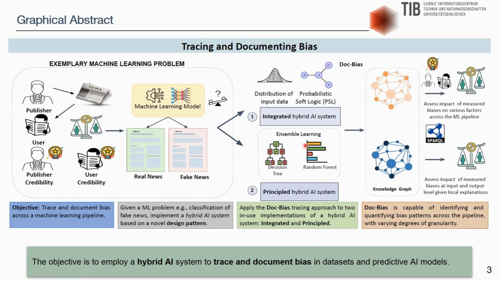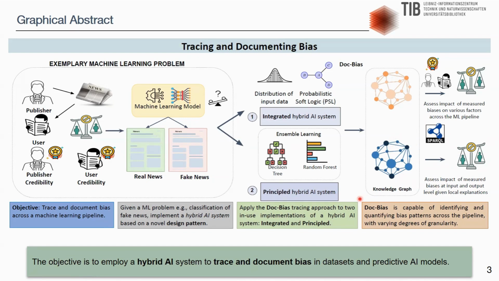In contrast, the principal hybrid AI system employs ensemble learning techniques such as decision trees and random forest algorithms to identify the features that are crucial for the classification of news as either fake or real. InterpretMe, as an analytical tool, is designed to trace and explain the predictive models which are utilized in the principal hybrid AI system. Moreover, the use of SPARQL queries enables the discovery of the impact of bias on the behavior of predictive models and the affected outcomes due to the presence of bias in the input data.